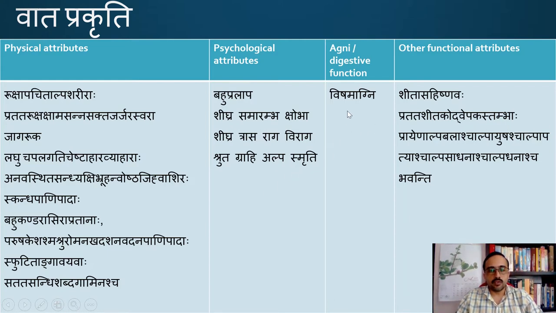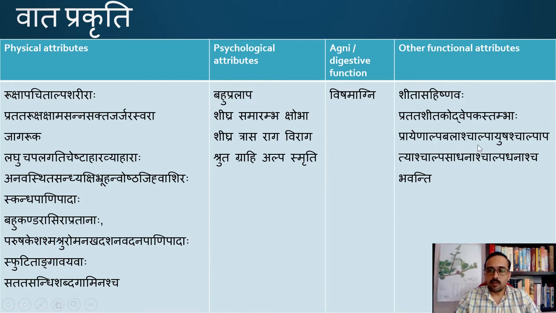Regarding the digestive functions, they have Vishamagni, so there will be irregular appetite. They have a voracious appetite at some times and very little appetite at other times. That is why Vishamagni. Other functional attributes like Shita Asahishnu: they are less tolerant to cold conditions or cold climate. Pradada Shita Godvebhagastambaha: they are more prone to tremors, etc., when they are exposed to cold atmospheres.